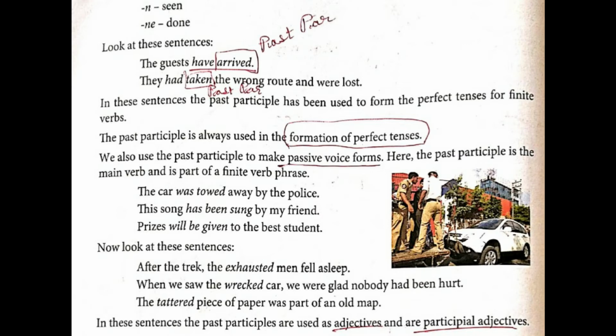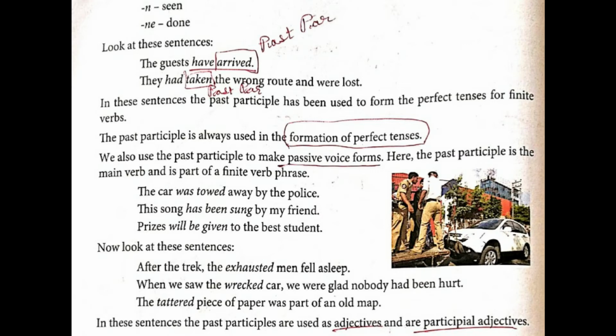Now look at these sentences. What are they? Example, after the trek, the exhausted men fell asleep. Now here about which or whom are we talking about? Once again, after the trek, the exhausted men fell asleep. So students, over here exhausted is past participle. Here men is the common noun. Which men am I talking about? Exhausted men. So it acts as a participle.